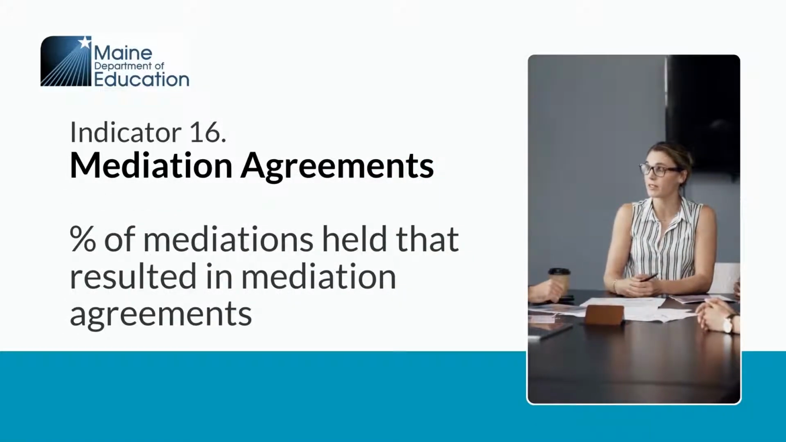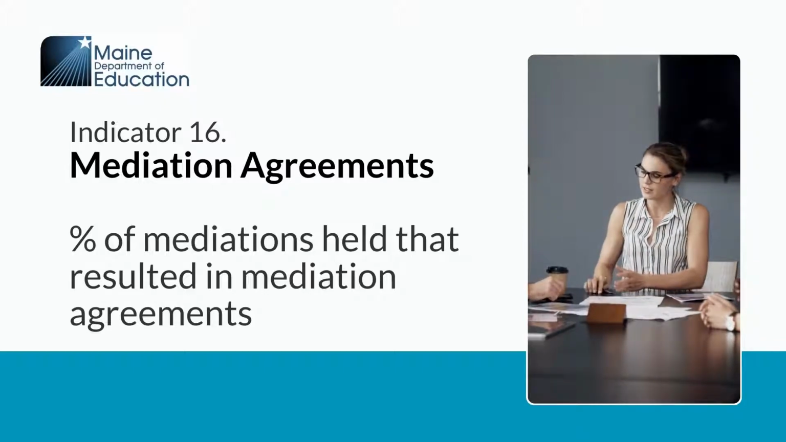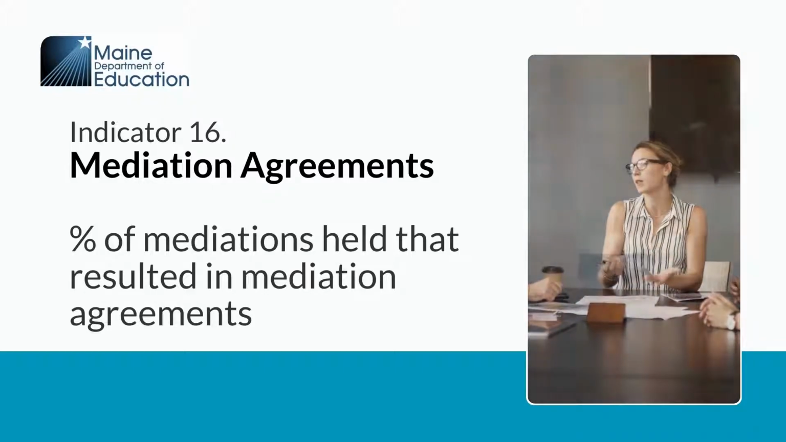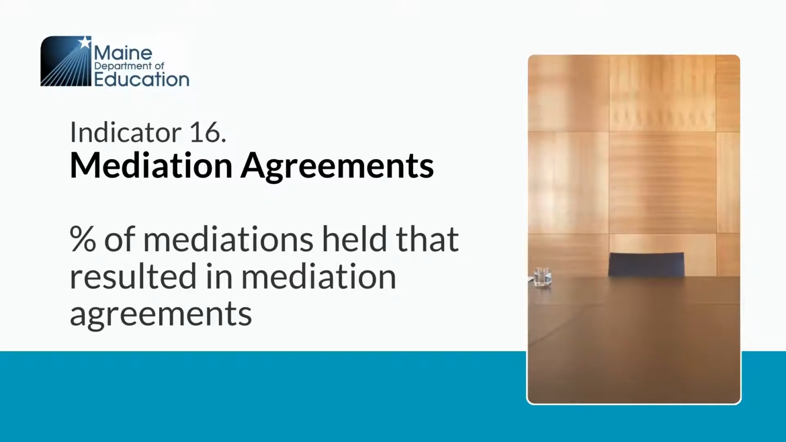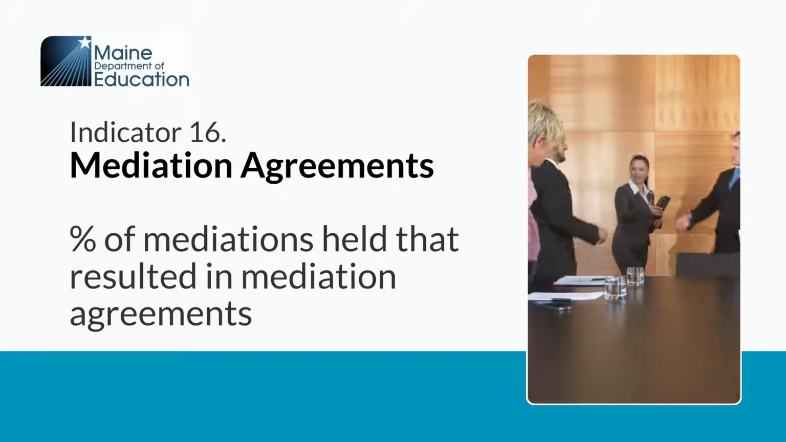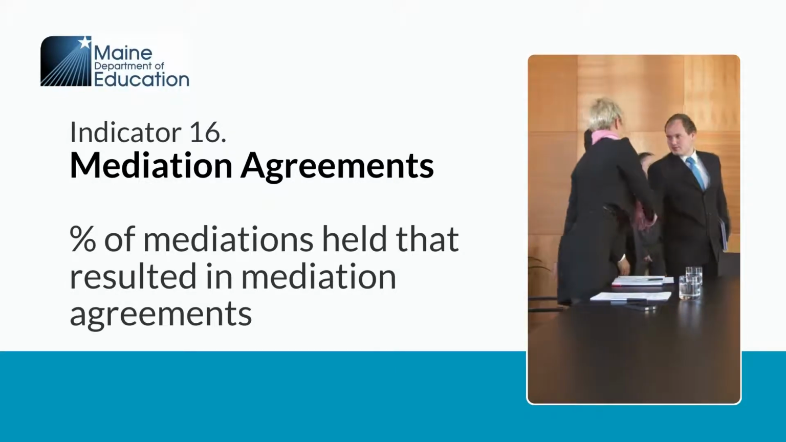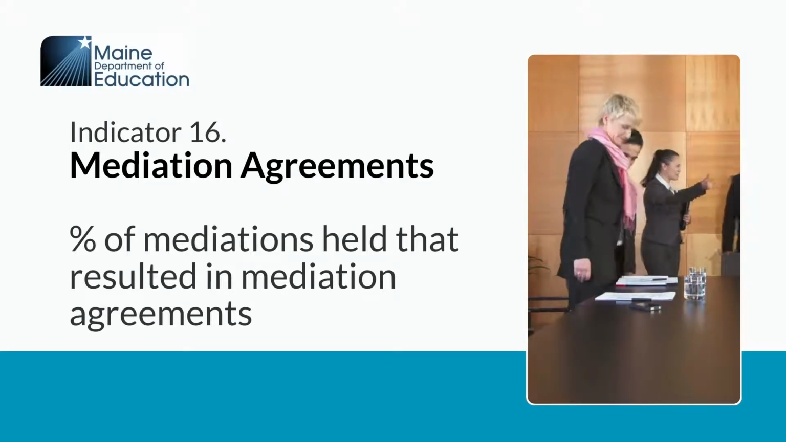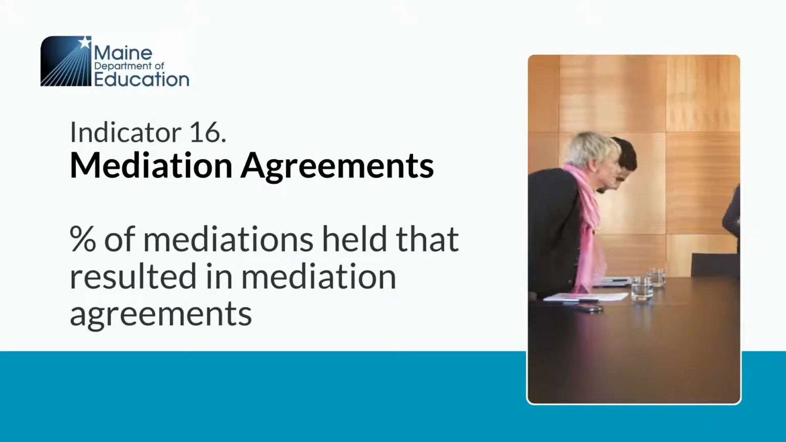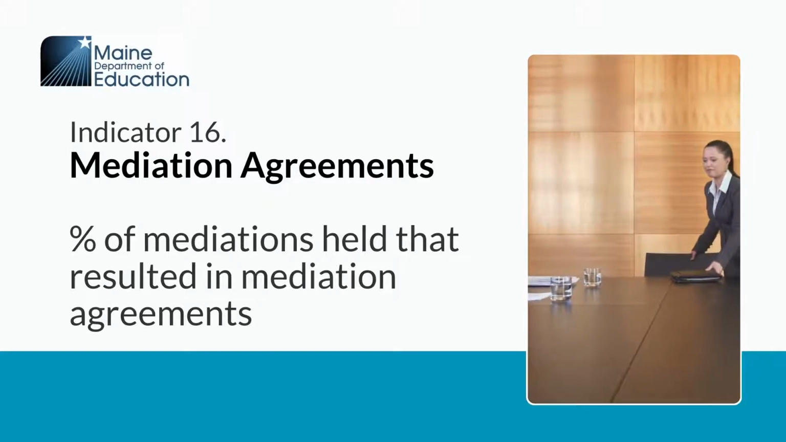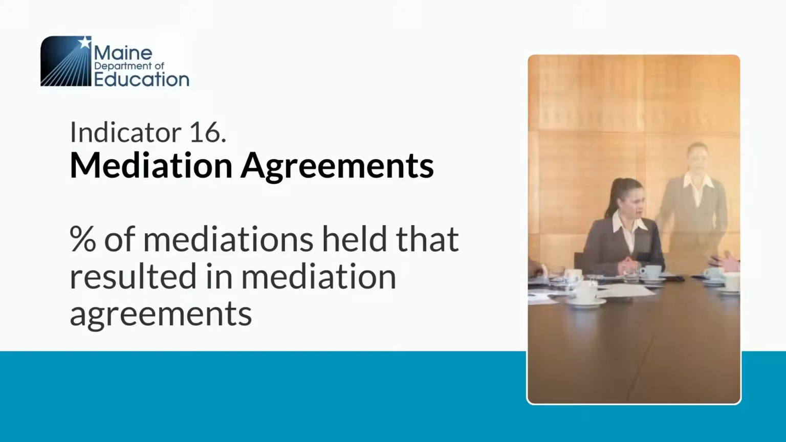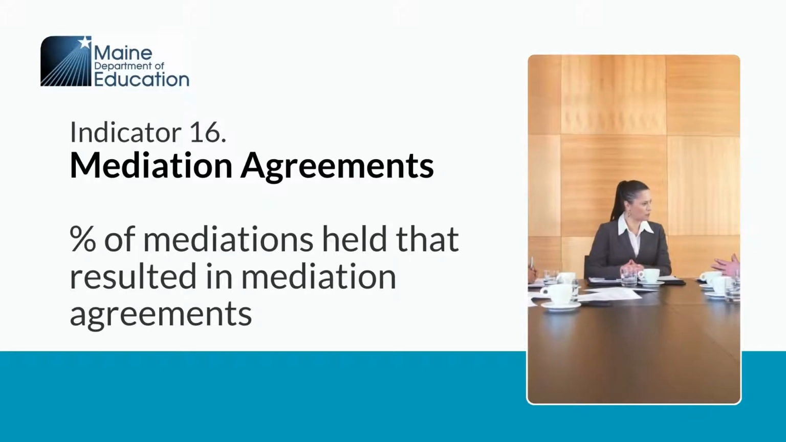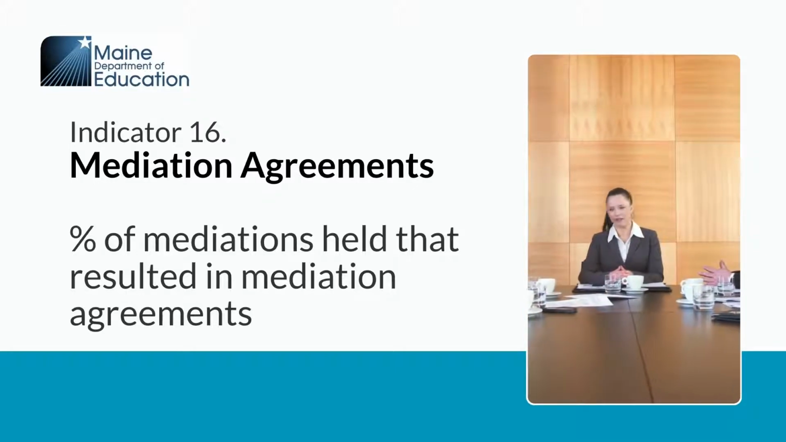Indicator 16 is the percent of mediations held that resulted in mediation agreements. When an SAU and family disagree about special education, they have the opportunity to use mediation. Mediation allows for the SAU and family to come together with an independent third party, provided by MDOE, to see if a resolution can be agreed upon.